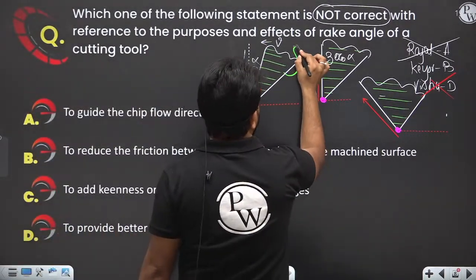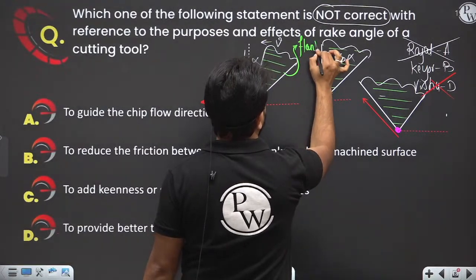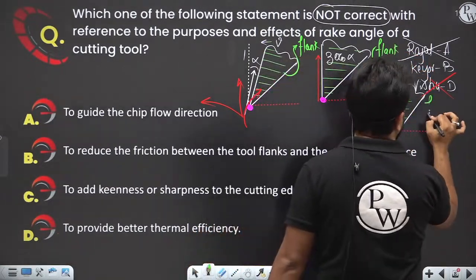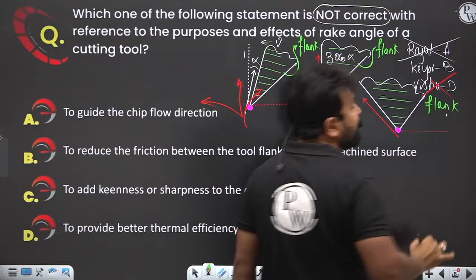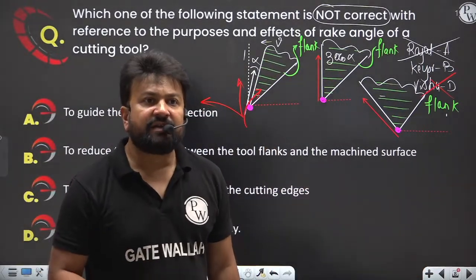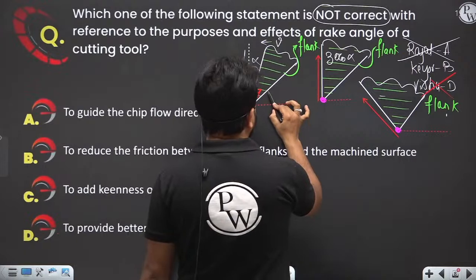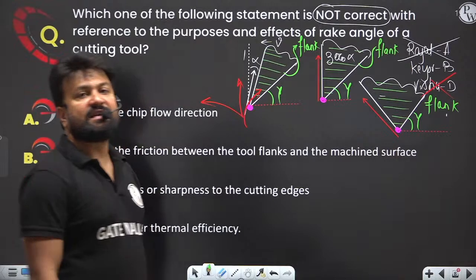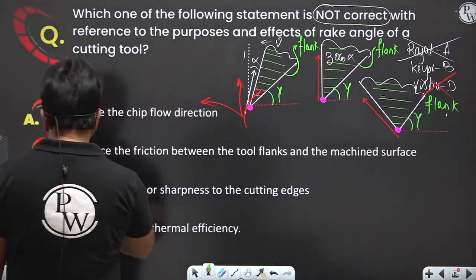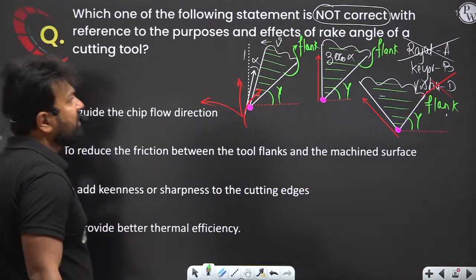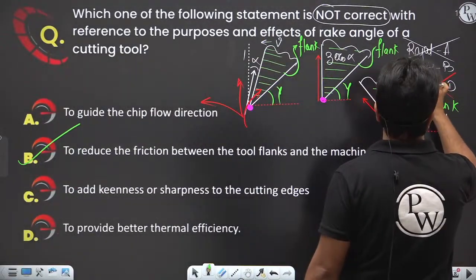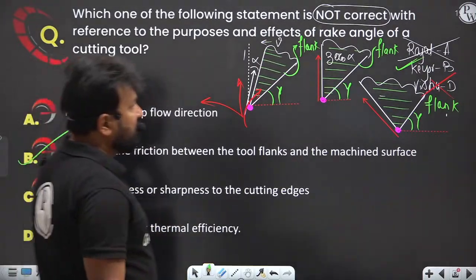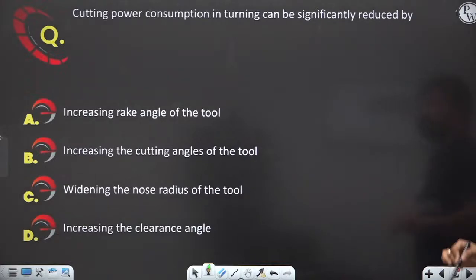Friction gets reduced between the flank and the workpiece because of the clearance angle. So this statement is wrong, so this is our answer. So Kior has given the right answer. Very good, my dear. Now let's move to the next question.